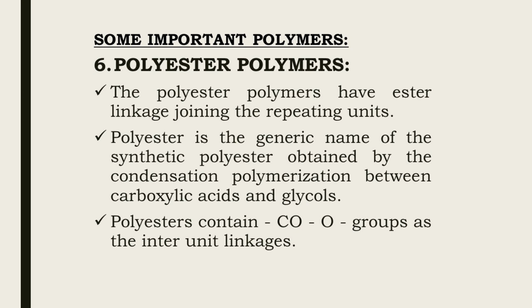Now, the next important polymer is polyester. The polyester polymers have ester linkage joining the repeating units. Commercially, the most important polyester fiber is terylene, and this terylene is also called Dacron.